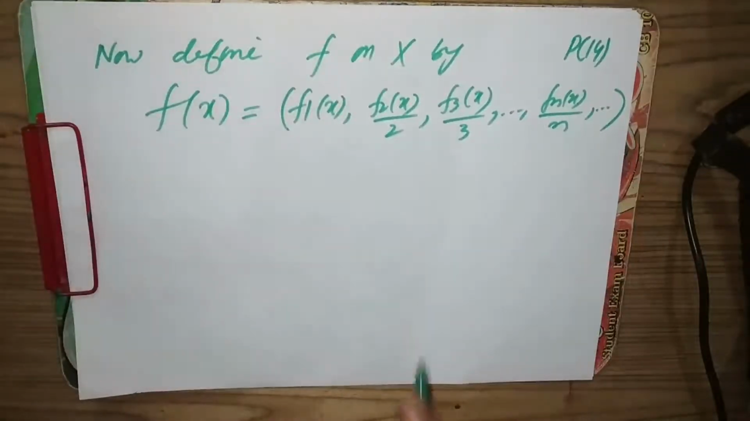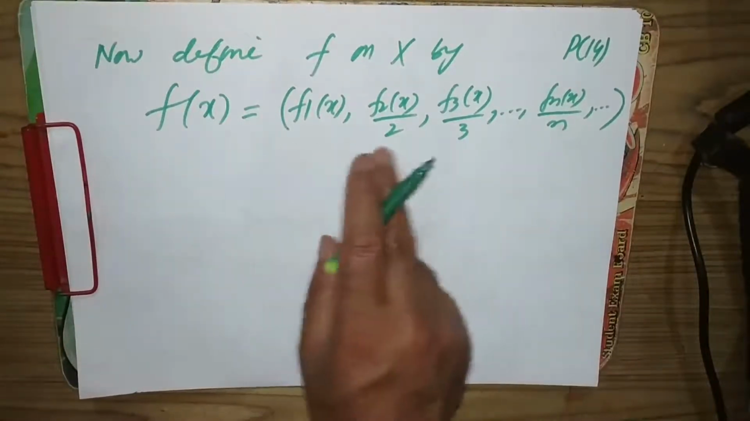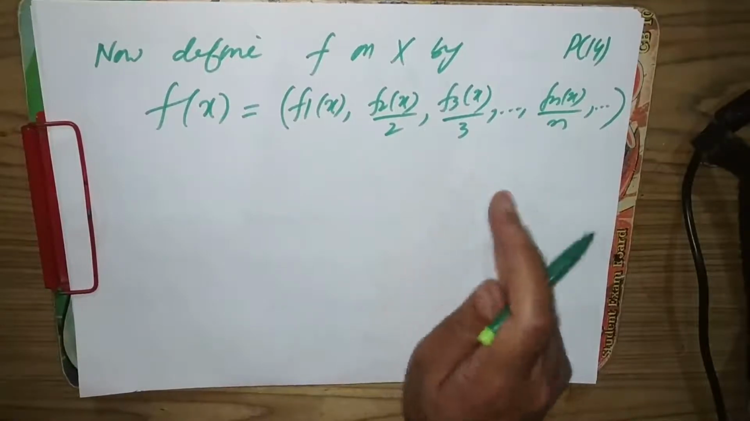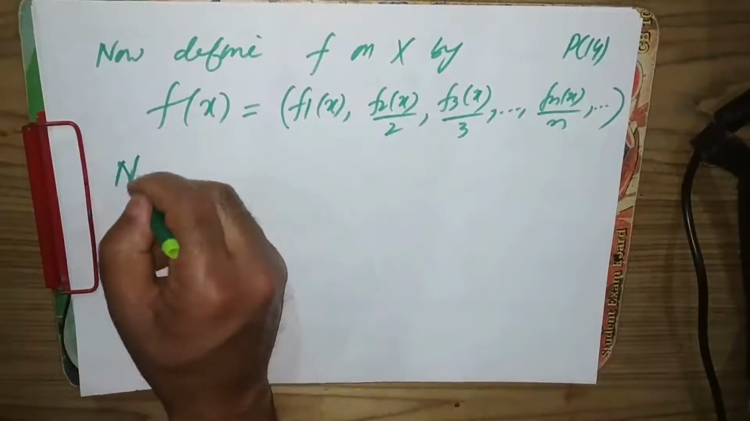Here Fn is a function from X to [0, 1]. So the image of each point is a real number lying in the interval 0 to 1. So they are actually real numbers, and it is an infinite tuple of real numbers. Now we will show that this infinite tuple belongs to R infinity, so that f is a function from X to R infinity. Let's check this.